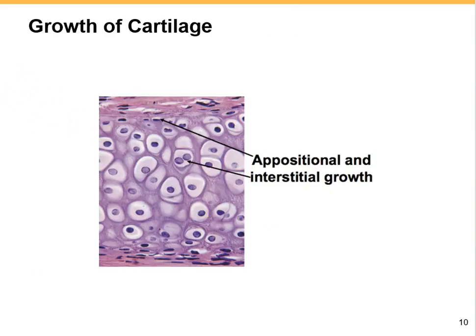Okay, and now let's review the growth of cartilage with this picture. As we discussed, we have these two different phases of cartilage growth, the appositional growth and interstitial growth. For appositional growth, we need the perichondrium and chondroblasts in the perichondrium, so they are going to secrete the new matrix. So we have the growth of cartilage from outside. For interstitial growth, as you can see, the cartilage should be very young, as I mentioned, before birth, during childhood or adolescence, and chondrocytes are able to divide and then secrete the new matrix. So we have the cartilage growth from inside.